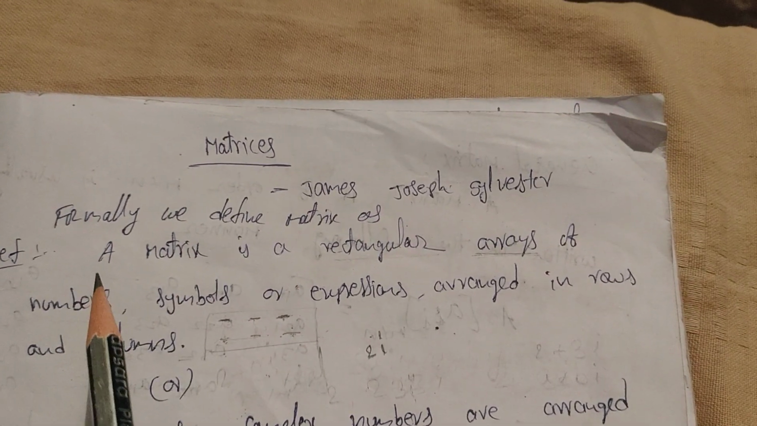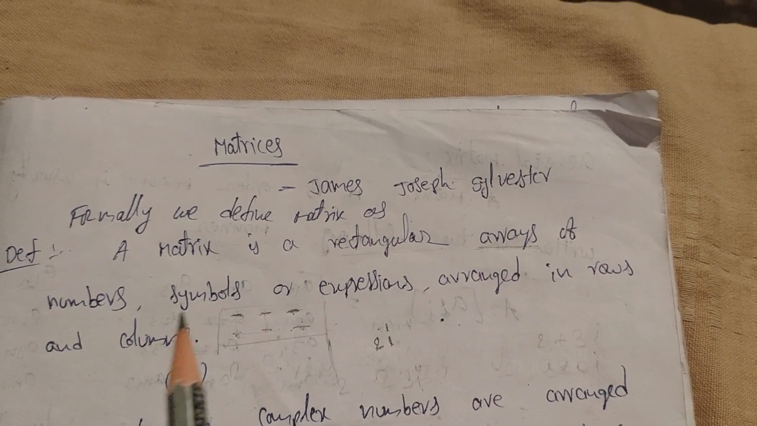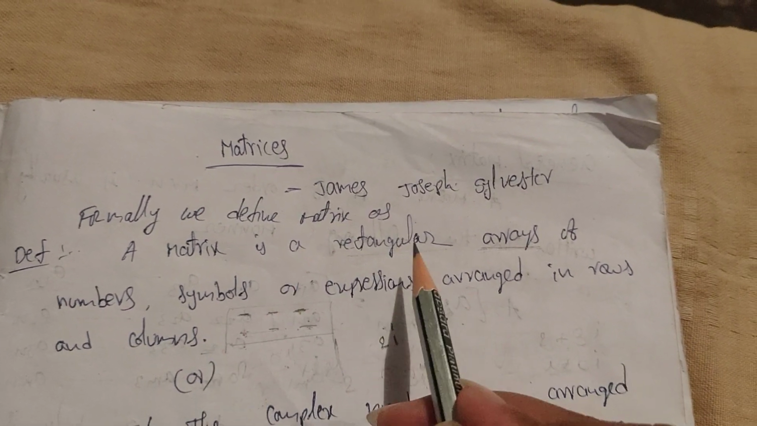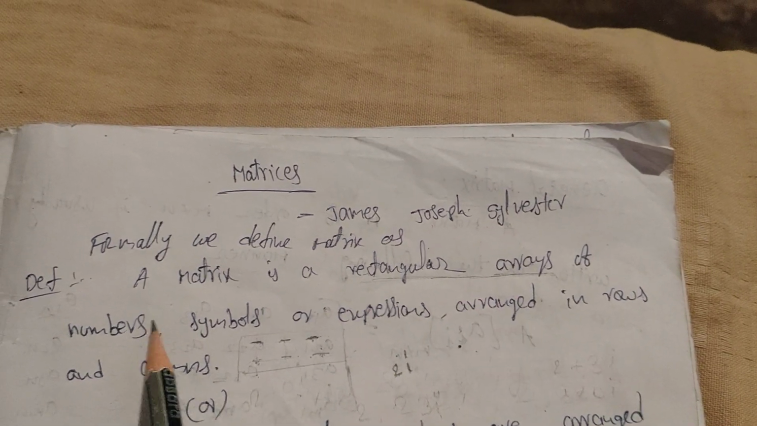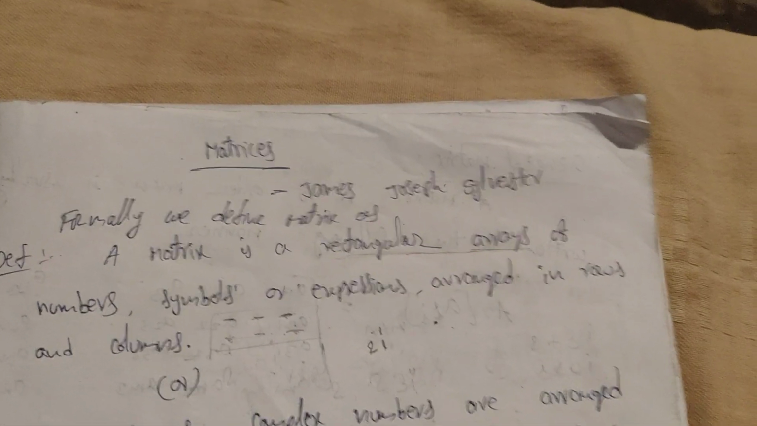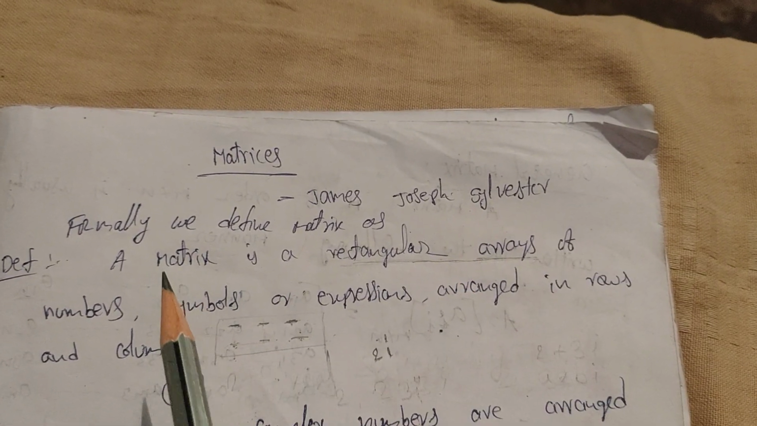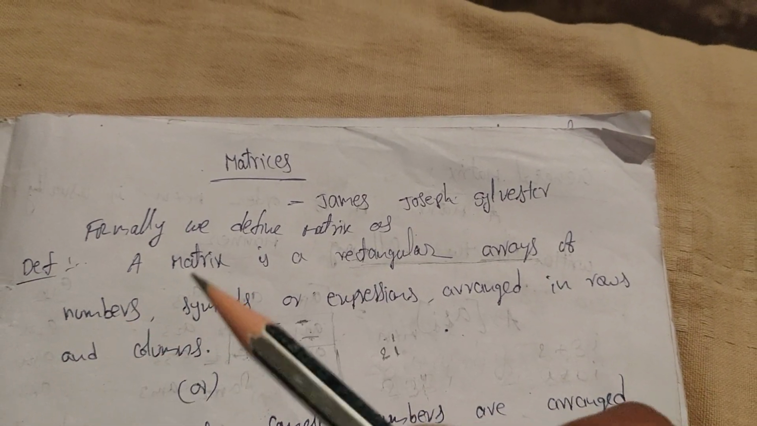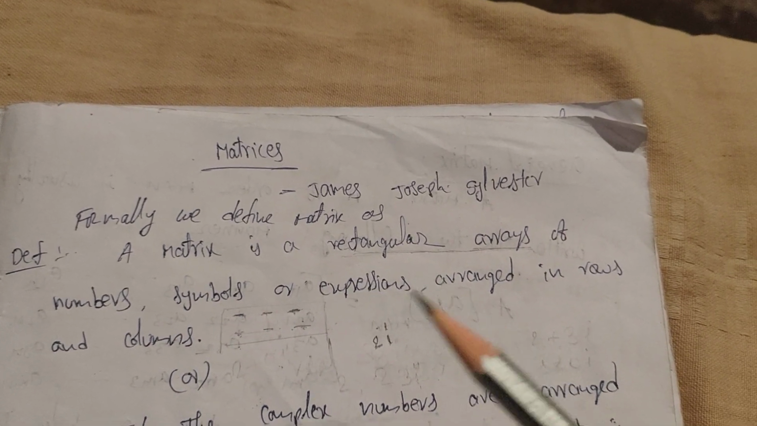So the formal definition of a matrix is that a matrix is a rectangular array of numbers, symbols, or expressions arranged in rows and columns. Here, rectangular array means the numbers, symbols, or expressions should be arranged in rectangular form. Array means arrangement, rectangular arrangement. That arrangement is called a matrix. Generally, mathematically, we are going to arrange only numbers. If you want, you can also fill in symbols or expressions.